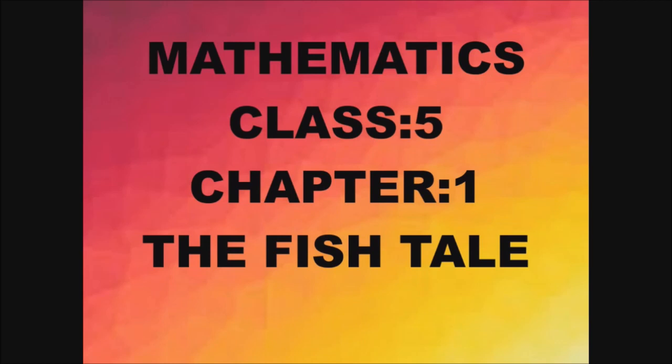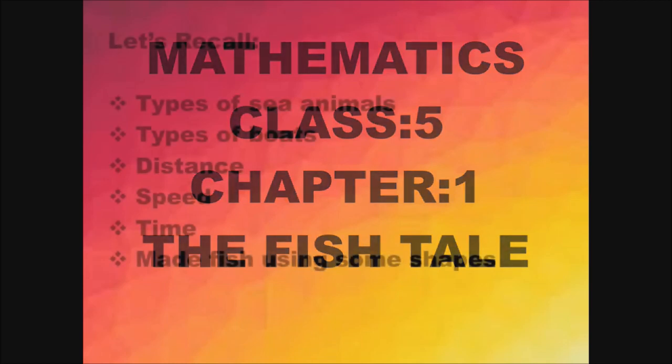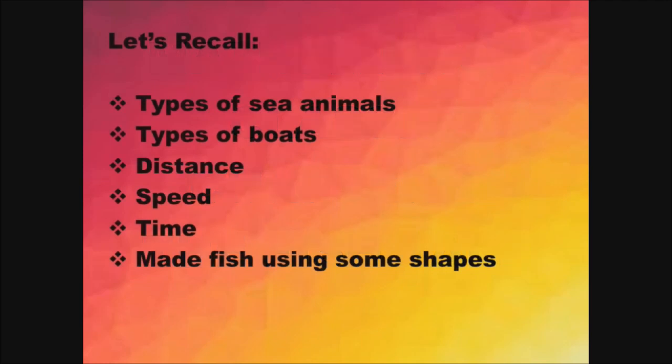Hope you have watched the previous class, and today we are going to focus on some more important topics. It is the continuation of chapter 1, the fish tale. Before moving forward, let us recall the previous topics. See the first one, types of sea animals. So we have seen more than 5 types of sea animals like prawn, squid, jellyfish, etc.